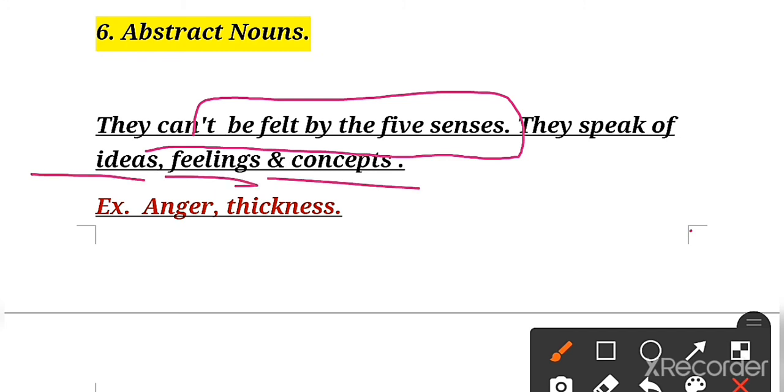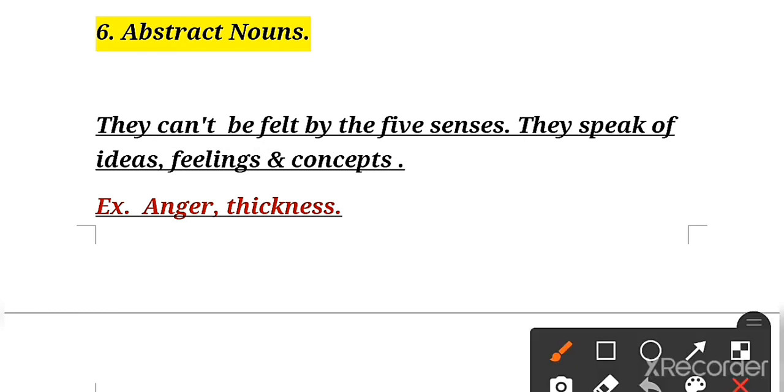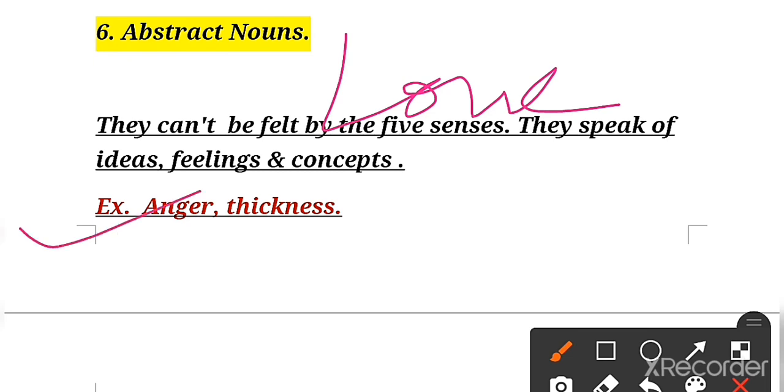Now children, see the words anger and love. Take the example of love or anger. You cannot see the word love. What is love? We cannot see it. We love our parents, we love our teacher, but the love can be felt.